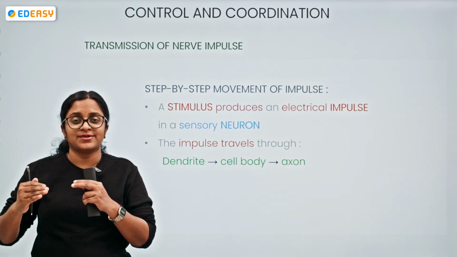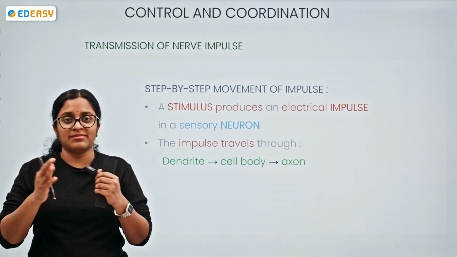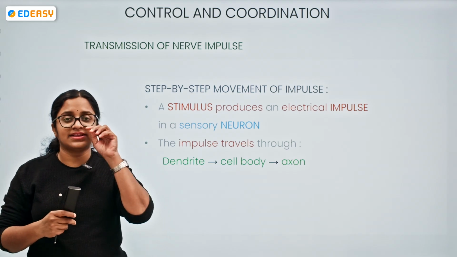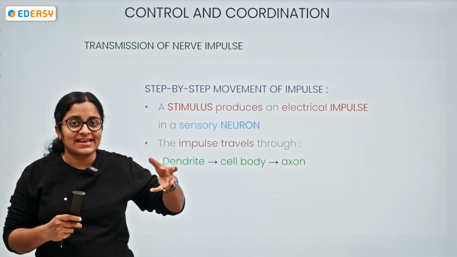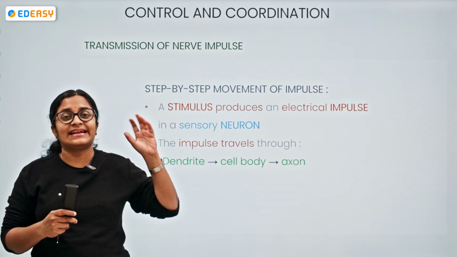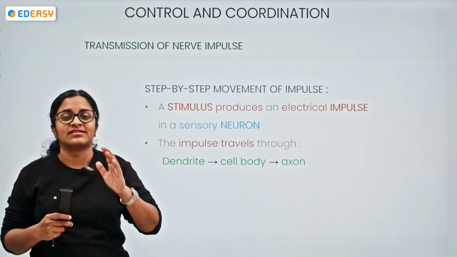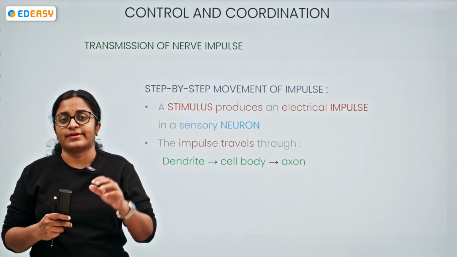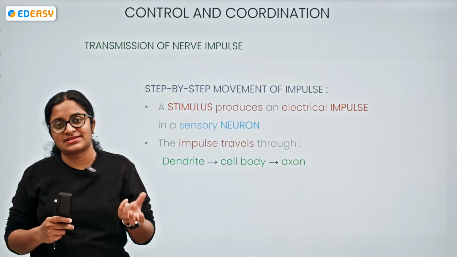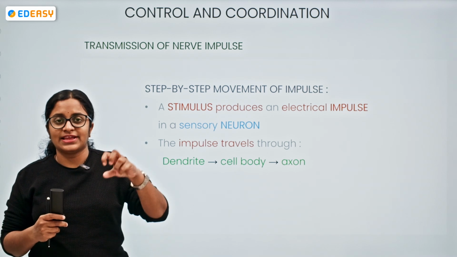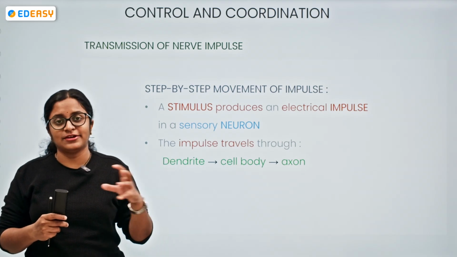From the sensory neuron, the signal is sent to the central nervous system, either the brain or the spinal cord. After that, what happens? The brain or the spinal cord analyzes, interprets, and takes decisions. Now it sends the information to the motor neuron. The motor neuron acts on the effector, which might be a muscle or gland. The motor neuron gives impulses to the effector, and the effector produces a response.